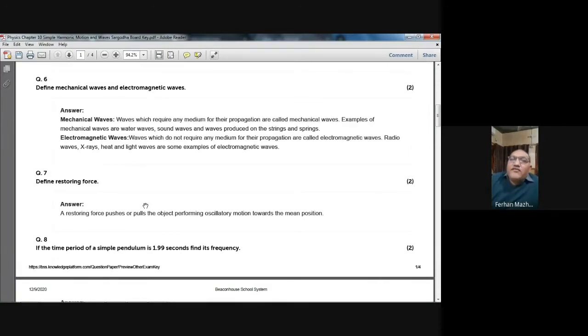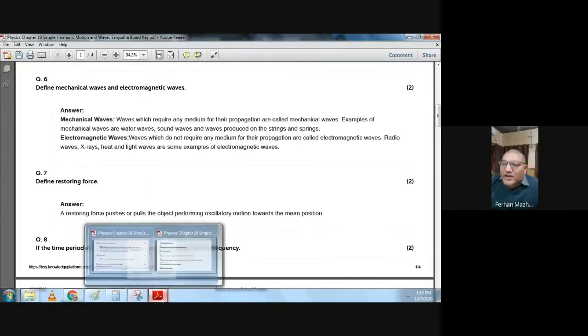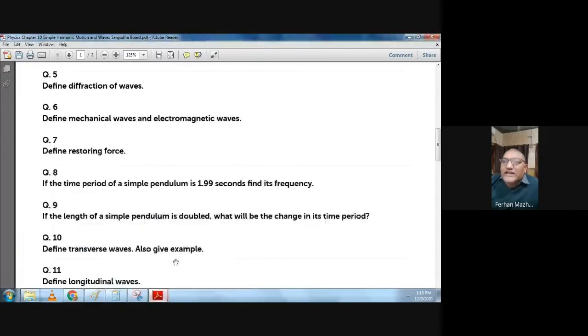Electromagnetic waves: waves which do not require any medium for their propagation are called electromagnetic waves. Radio waves, X-rays, heat and light waves are some examples of electromagnetic waves. Do you understand this? Yes, sir. Okay, shabash.